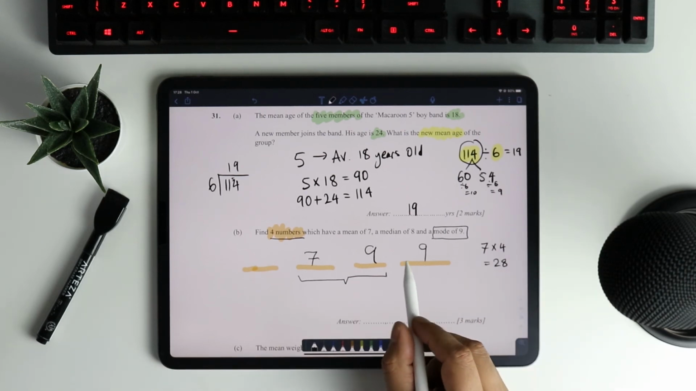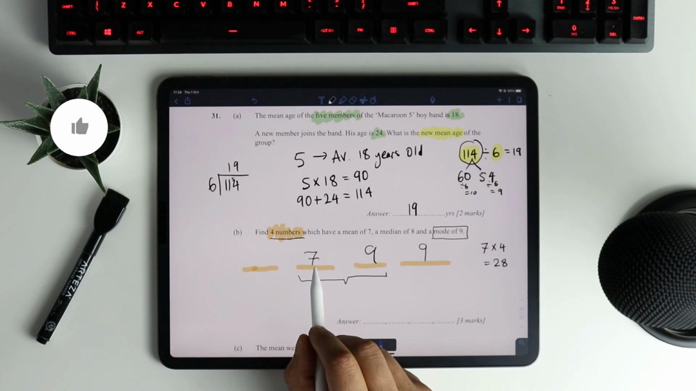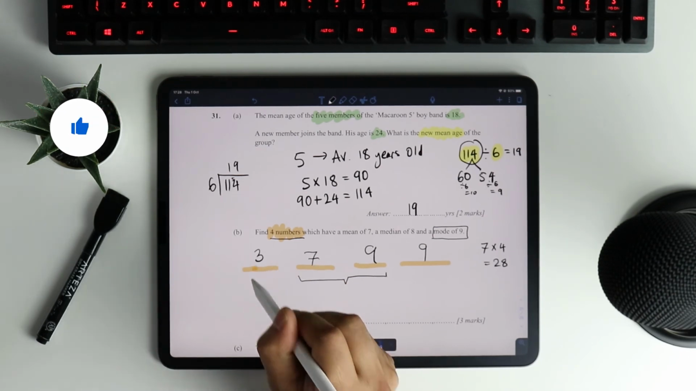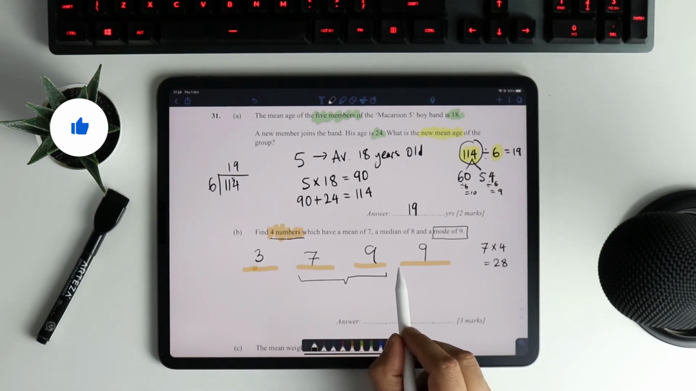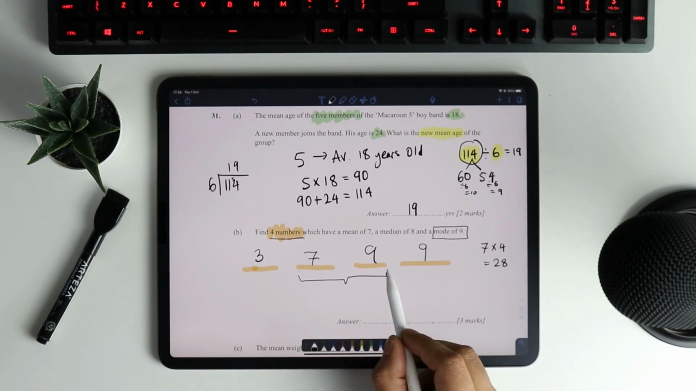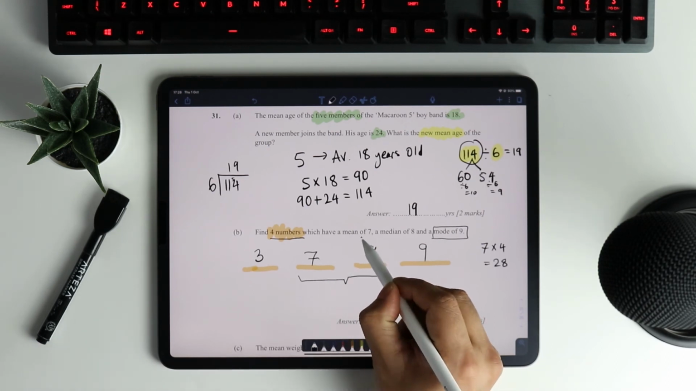So I've got 9, 18, 18 plus 7, 25. So this must be a 3. 3 plus 7 is 10, plus the 18 here, that's going to be 28. 28 divided by 4 is going to be 7, 14, 21, 28. It's going to be 7. That gives me the mean of 7.